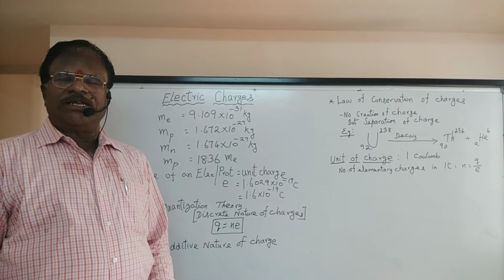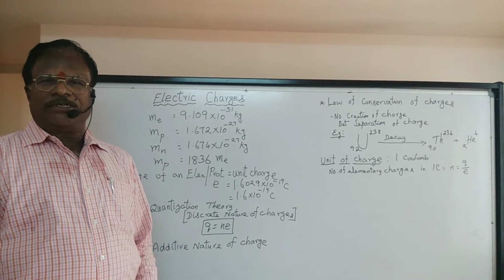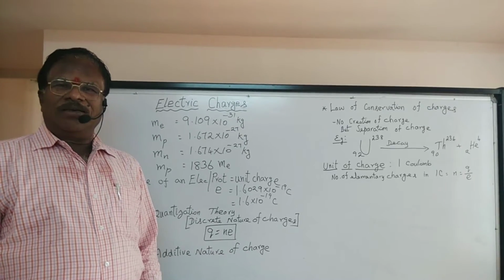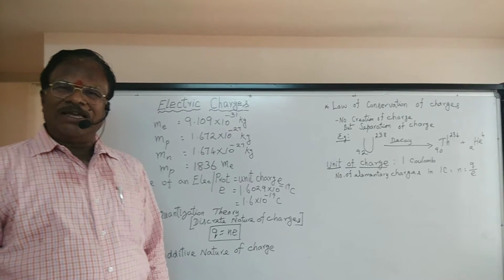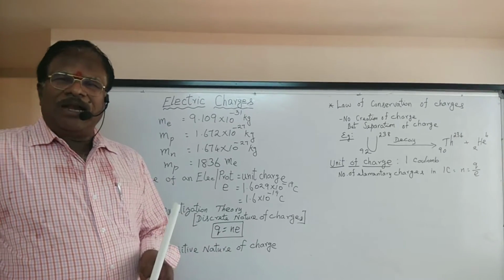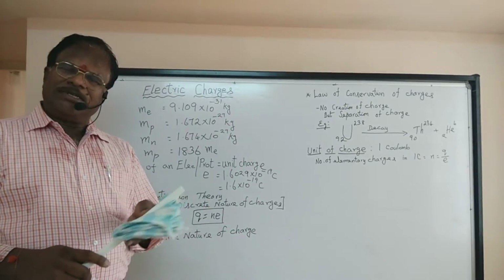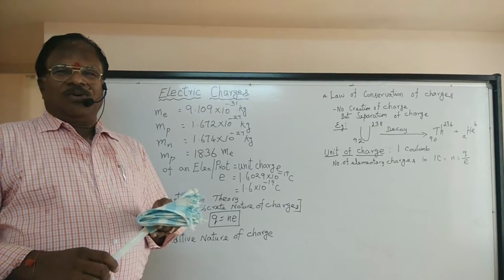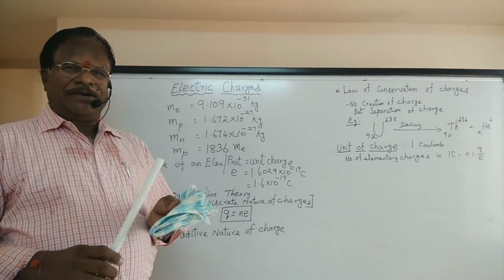How can these stationary charges be generated? The simplest process is just rubbing. It is called frictional electricity. Let us take a glass rod and rub it with a silk cloth. Before rubbing, the glass rod was neutral in atomic state.